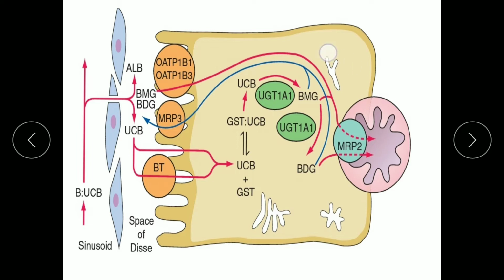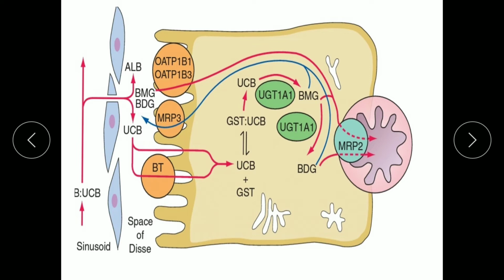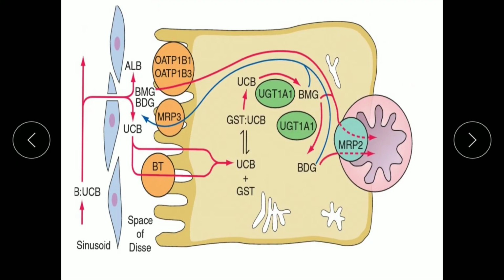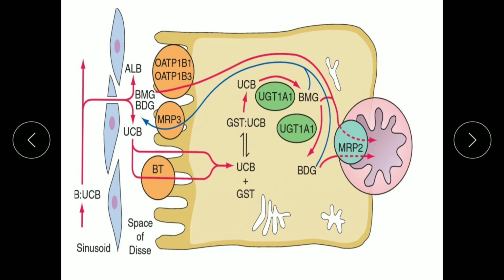Bilirubin. This is the hepatocytes, this is the biliary canaliculi, this is your sinusoids, that is capillary in the hepatocytes, and this is the space of Disse. The bilirubin which was bound to albumin reaches the hepatocytes, and the albumin is not taken into the hepatocytes. The unconjugated bilirubin goes into the hepatocytes, where it is converted into bilirubin monoglucuronide and bilirubin diglucuronide, which is then transported across the biliary canaliculi by the multidrug resistance protein 2.